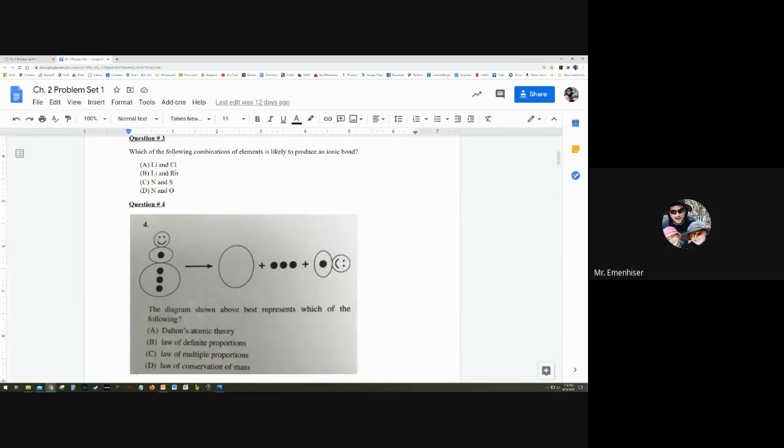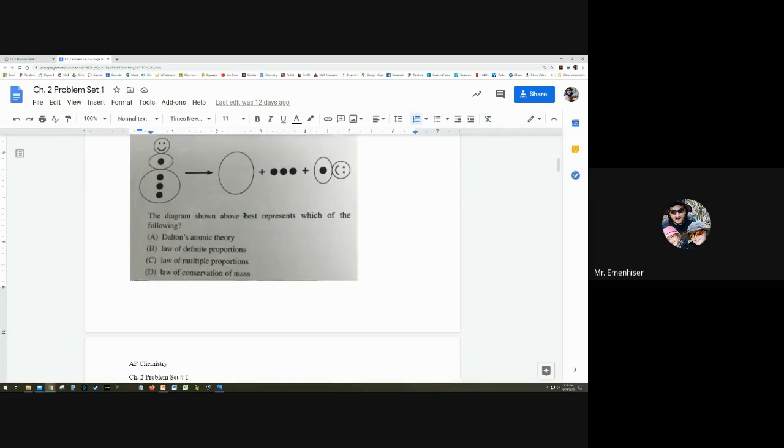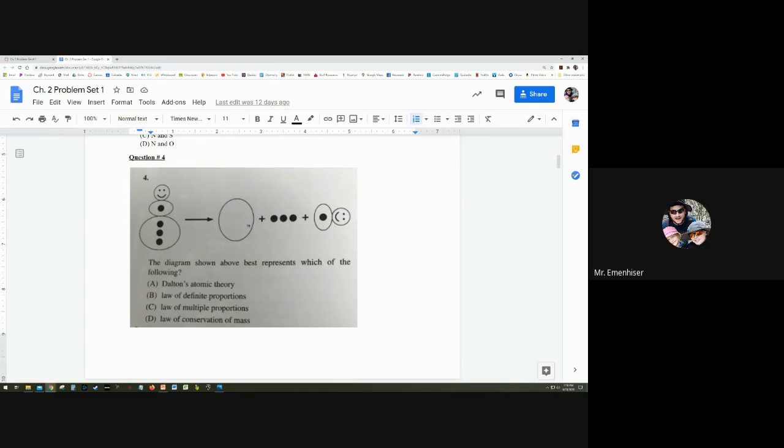Okay. Which of the following combinations of elements is likely to produce an ionic bond? Ionic bond is between a metal and a nonmetal. So metal, nonmetal. So it's A. These are both metals. These are both nonmetals. So those don't work. These would form covalent compounds. This wouldn't happen. These are 2 different metals. They're not going to react together. They both want to lose electrons. So if they both have electrons and want to lose them, what are they going to do with each other? Nothing.